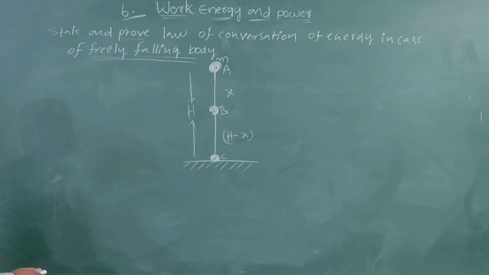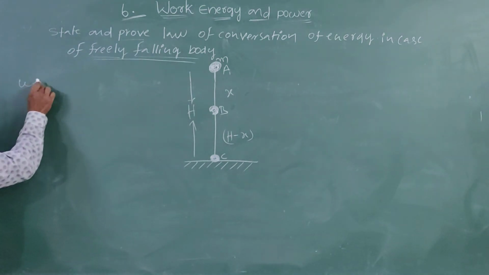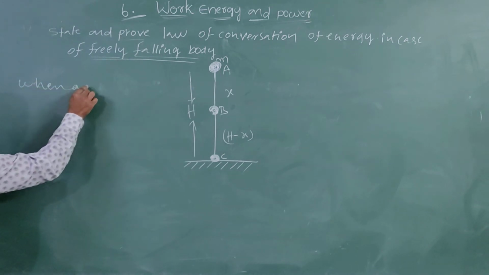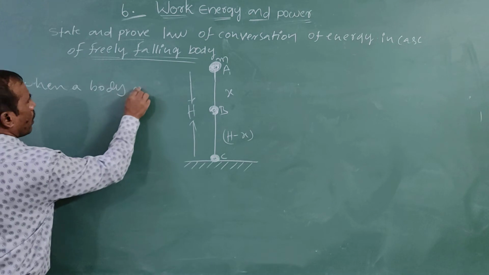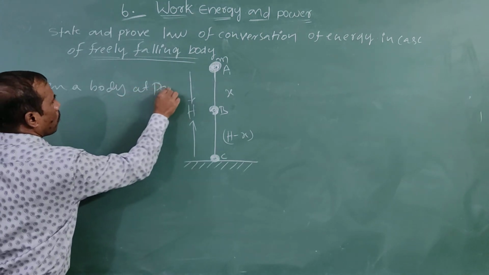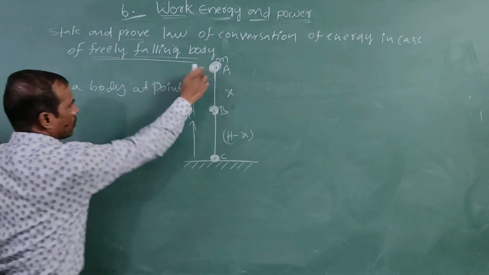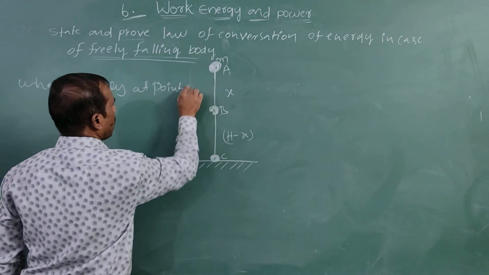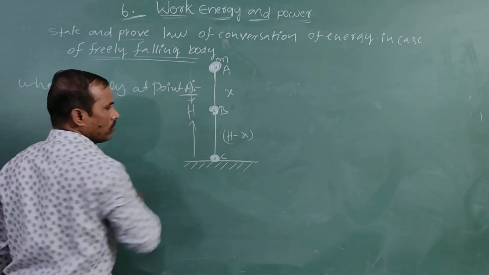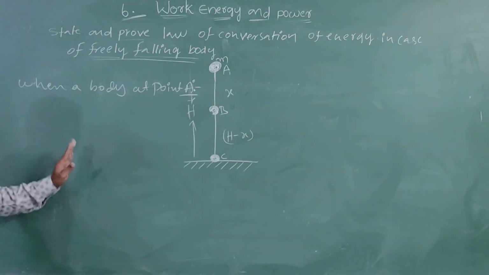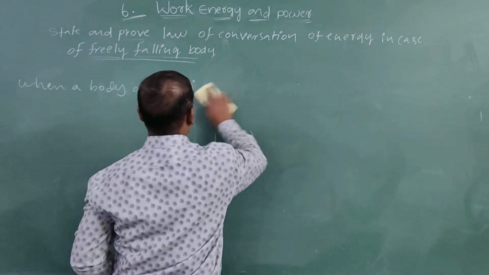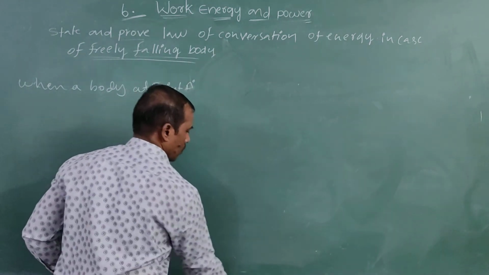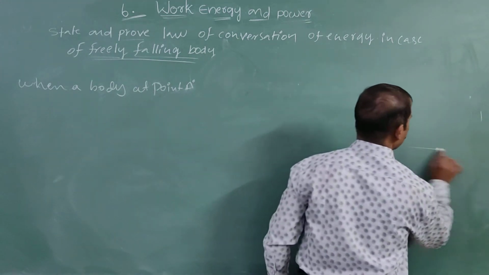Okay, listen, very important here. When a body is at point A, I'm writing the matter here with a diagram.